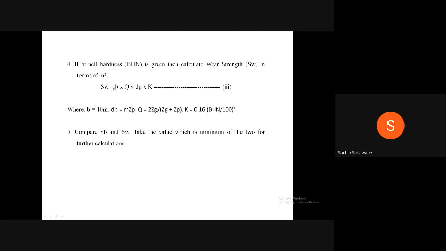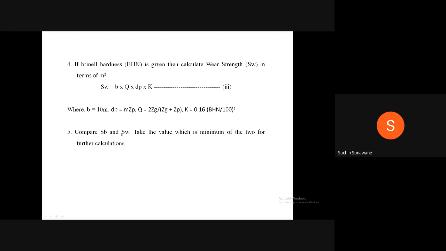We know the equation of wear strength SW is equal to b Q dp K, equation 3, where b is equal to 10m, dp is equal to m into Zp, Q is equal to 2Zg divided by Zg plus Zp, and K is equal to 0.16 into BHN divided by 100 bracket square. Therefore, we have to substitute all these values, and we will get SW in terms of m square if Brinell hardness is given.